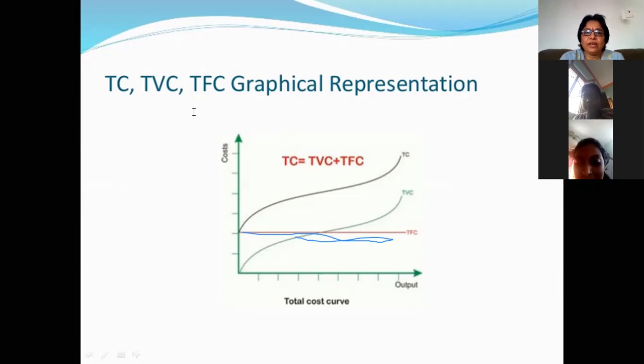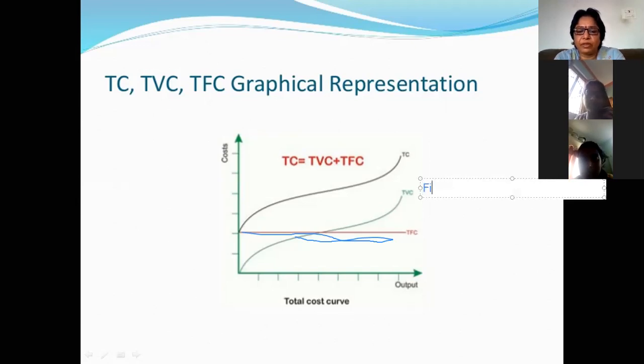In the graphical representation of the TC curve, we can see the TFC curve, the TVC curve, and then the TC curve. Fixed means no change, so there is no change in the TFC curve. Whatever change happens in the TVC curve is the only reason for the change in the TC curve.